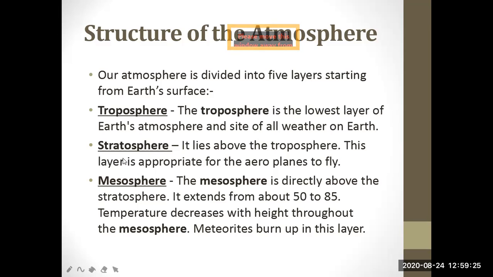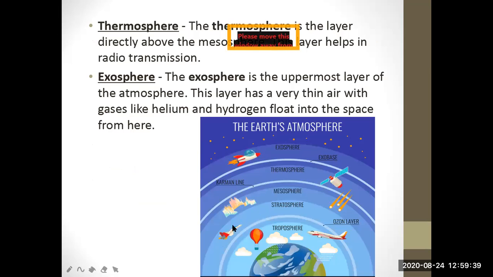Second important layer is stratosphere. Stratosphere is above the troposphere, and this layer is appropriate for aeroplanes to fly. Favorable conditions are found to fly the aeroplanes. You can see in this diagram, above the troposphere, the stratosphere lies, and it extends up to 50 kilometers. This layer is almost free from clouds. Clouds are found in the troposphere.